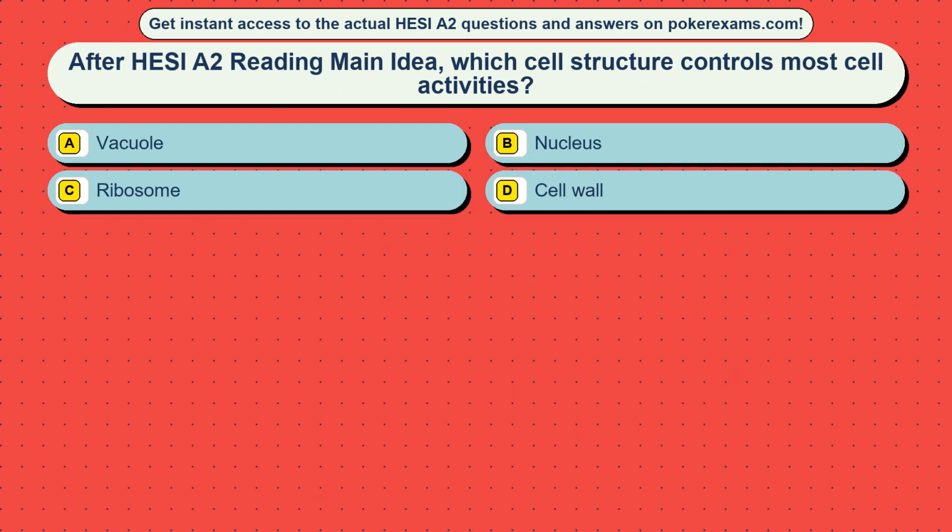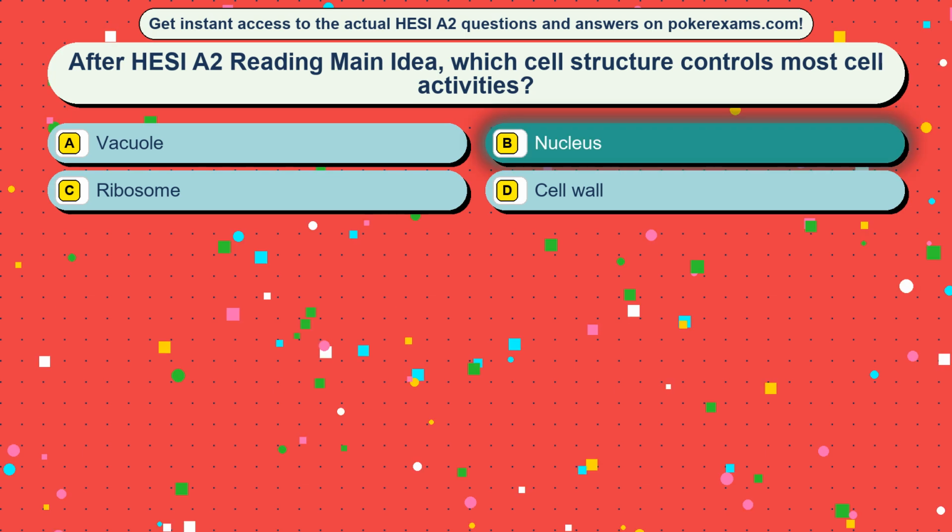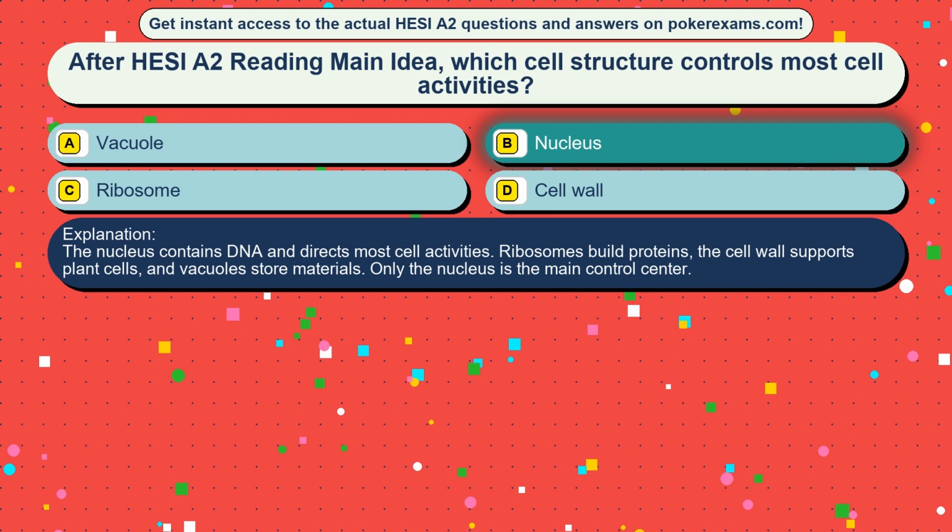Question 16. After HESI A2 reading main idea, which cell structure controls most cell activities? Option A, vacuole. Option B, nucleus. Option C, ribosome. Option D, cell wall. The correct answer is option B, nucleus. The nucleus contains DNA and directs most cell activities. Ribosomes build proteins, the cell wall supports plant cells, and vacuoles store materials. Only the nucleus is the main control center.